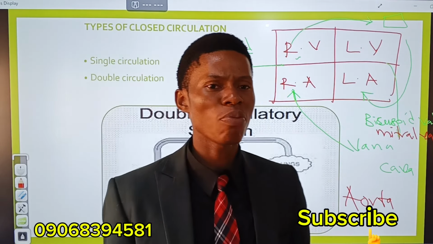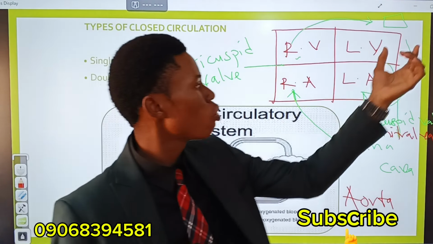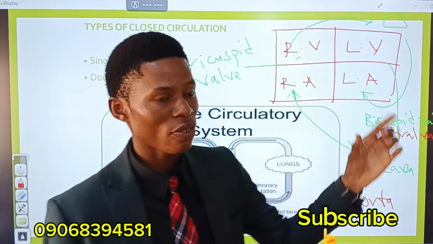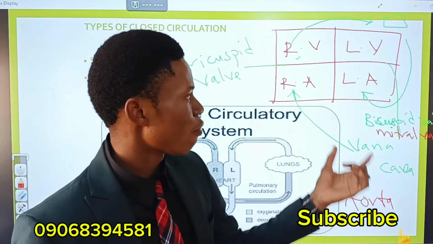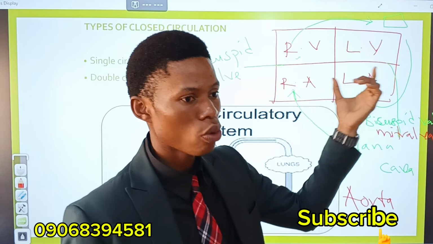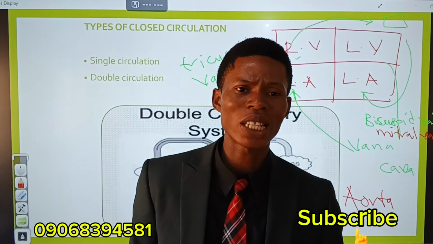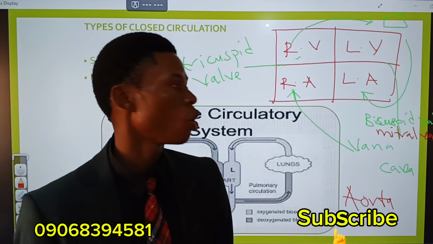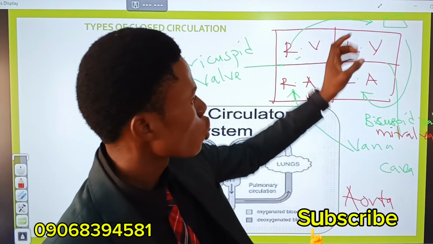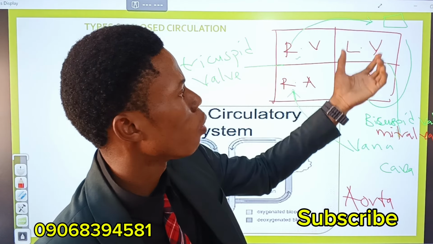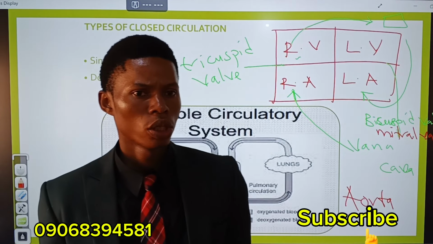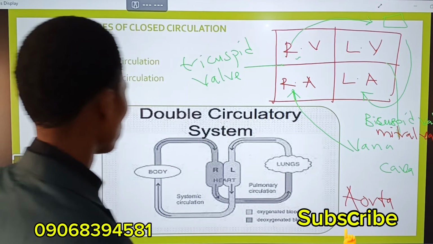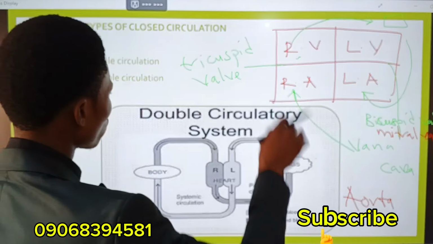After oxygenation has taken place, oxygenated blood now moves back into the heart through the pulmonary vein into the left atrium or left auricle, and from there to the left ventricle. And we say the left auricle and left ventricle are separated by the bicuspid valve, also called the mitral valve. So from the left ventricle, the blood leaves the heart into circulation to different parts of the body through the aorta. All right, so basically that's what we've explained here.